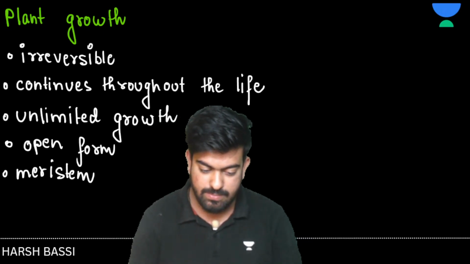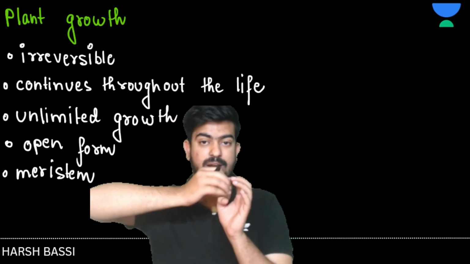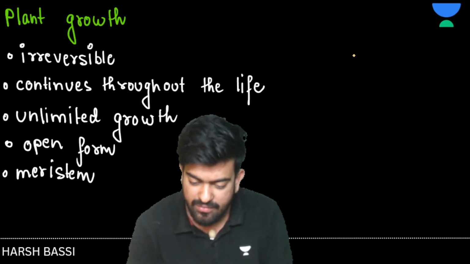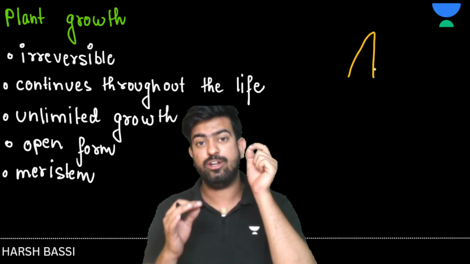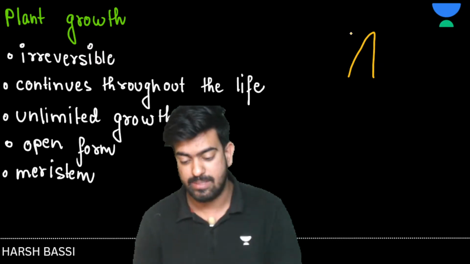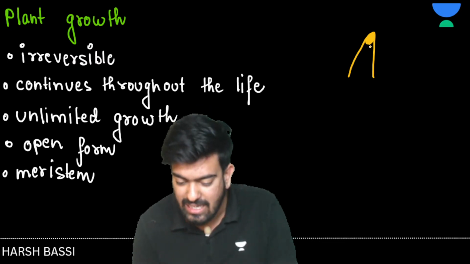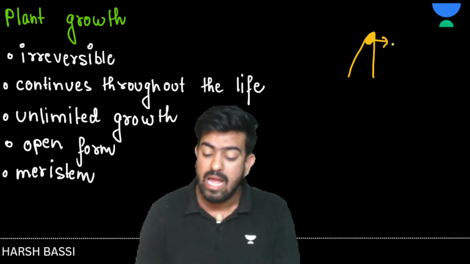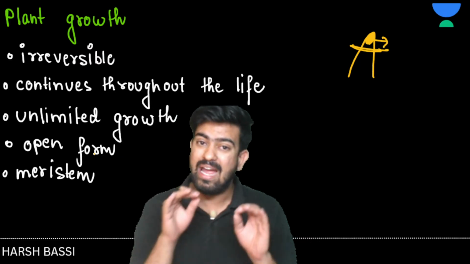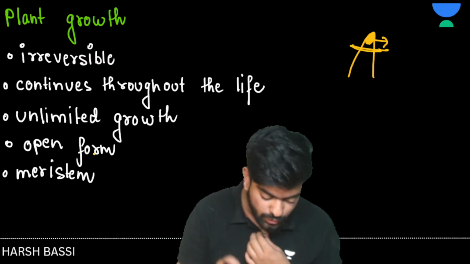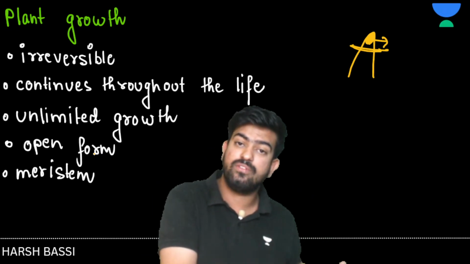Now what is meristem, sir? You might have seen that on top of a branch or on top of a plant, a very soft thin kind of branch, I should say stem, is there, and that is very soft and contains the meristematic tissue, so we call it meristem. Okay, so I can say that here the growth is due to the division of the meristem.